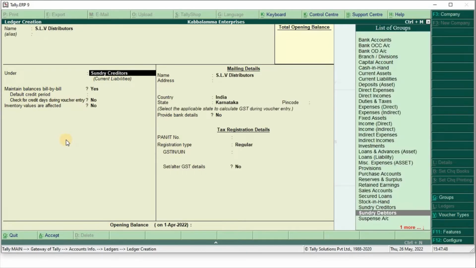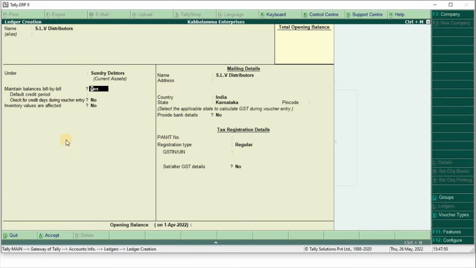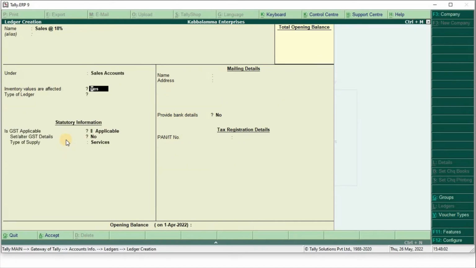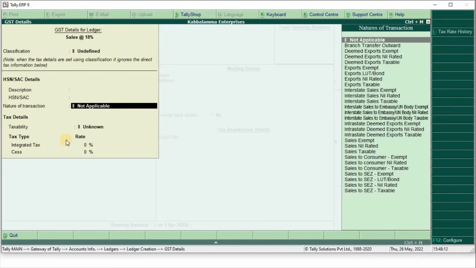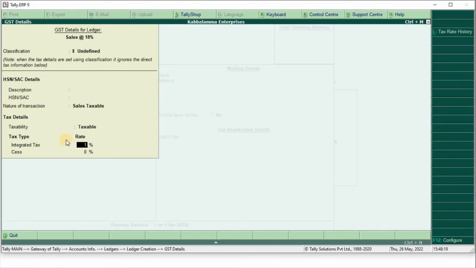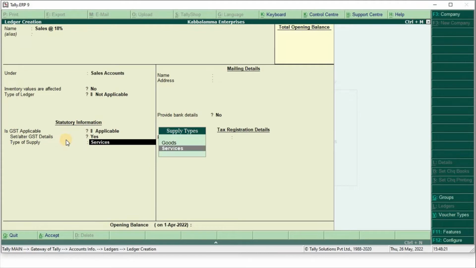Customer, all customers come under sundry debtors. Ctrl A. Sales at 18%. Under sales account, inventory values no. Is GST applicable? Yes, applicable. Set alter GST details to yes. Nature of transactions, select sales taxable, 18%, goods.